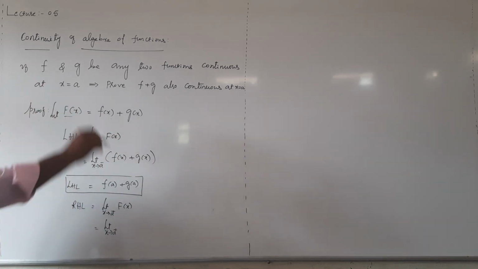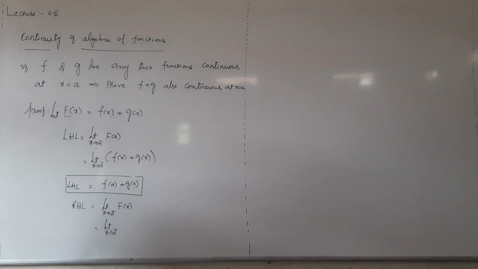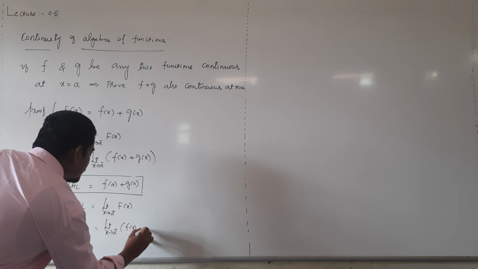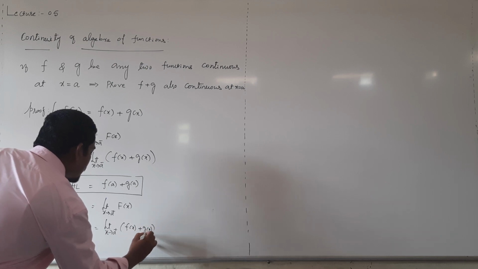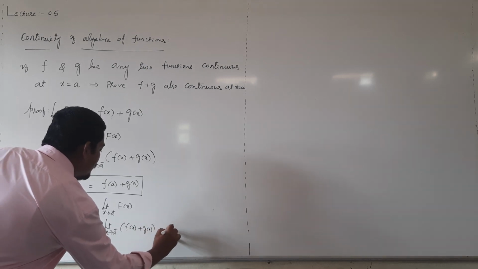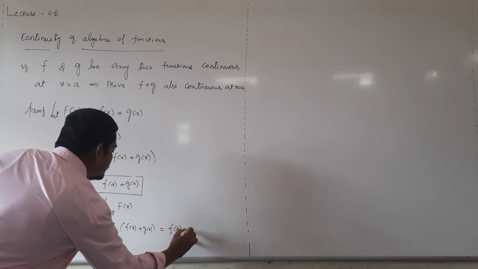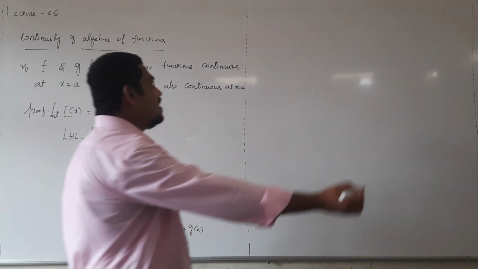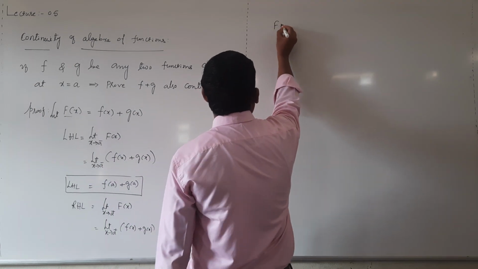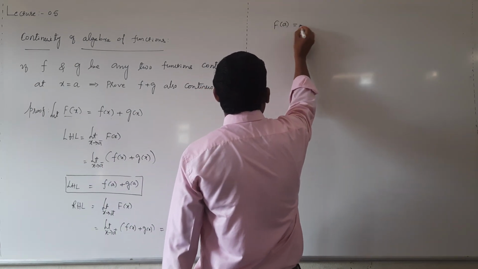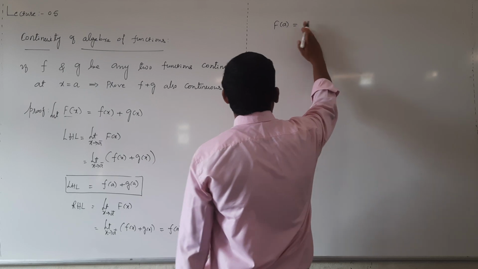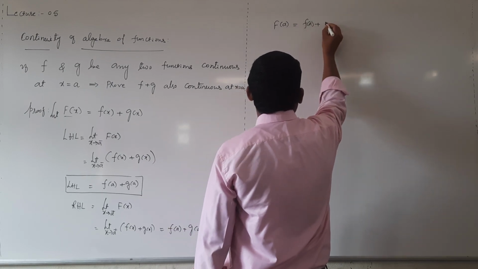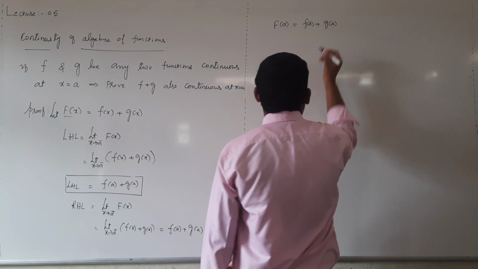Let us take capital F of x equal to f of x plus g of x. Now apply limit, then it will be f of a plus g of a. Similarly, evaluate functional value, that is capital F of a is equal to small f of a plus small g of a.